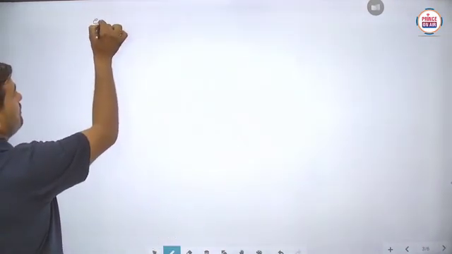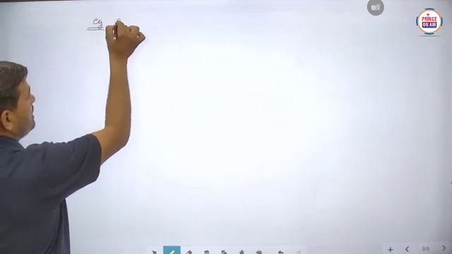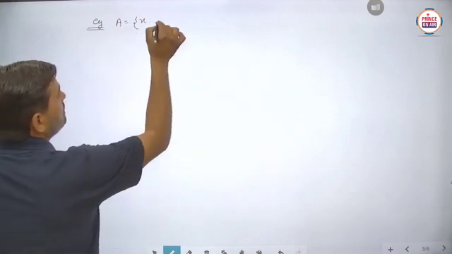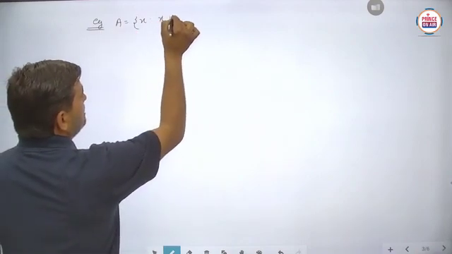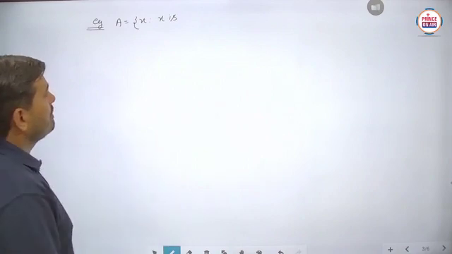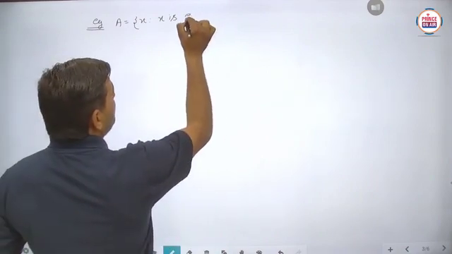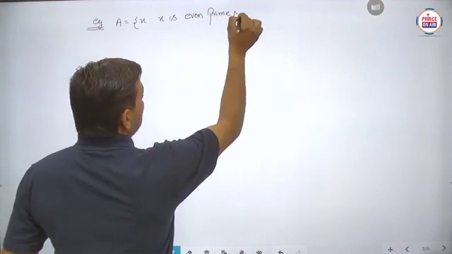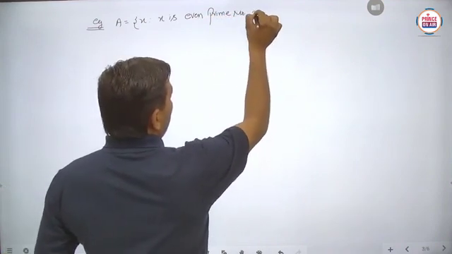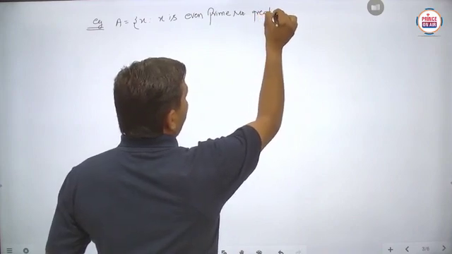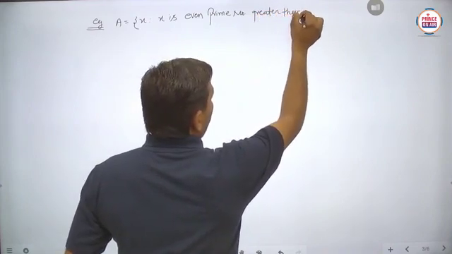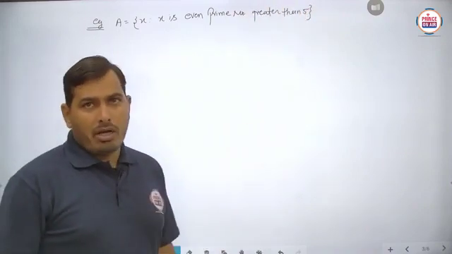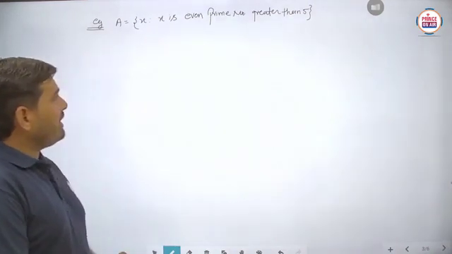Suppose the very first example we write here. Suppose a set A is written in the set builder form: x such that x is an even prime number greater than 5.